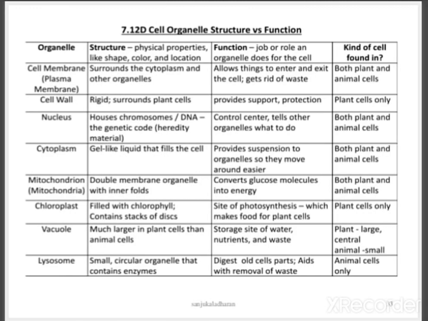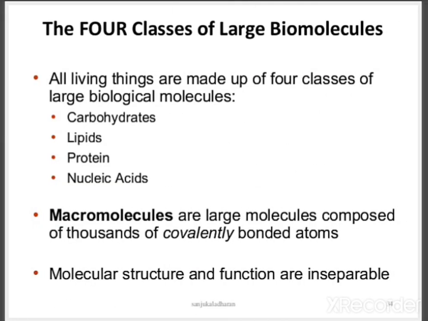These are the functions of cell organelles versus its function. So what we discussed already, you can see in this flow chart. And coming to the 4 classes of large biomolecules, the living things are made up of 4 classes of large biomolecules. Those are carbohydrates, lipids, proteins and nucleic acids. These are the major classes of compounds that are present in the cell, which will help in our day-to-day life and in organization of our body functioning.